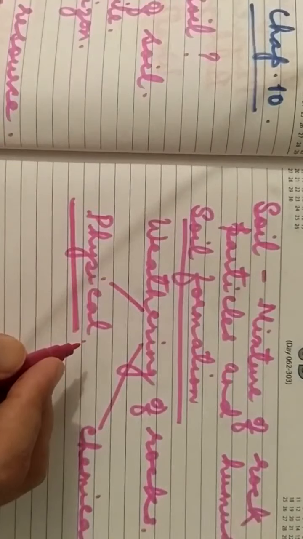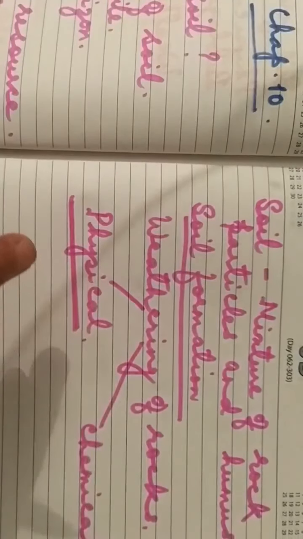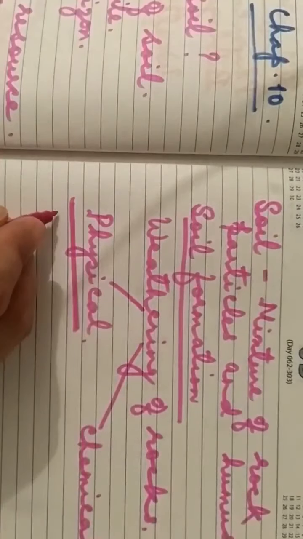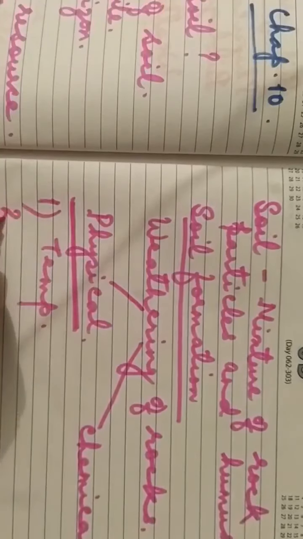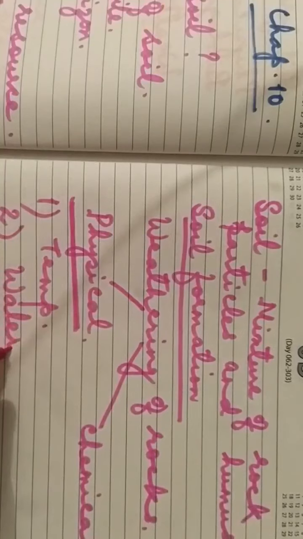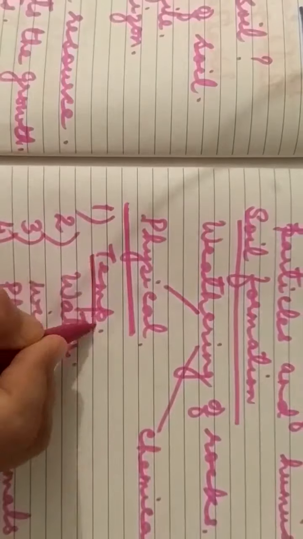So, children, the different agents which cause the physical weathering are: number 1, temperature; number 2, water; then wind, and fourth one is plants and animals. These are the agents of physical weathering of rocks. Now we will know how do they affect. First of all we will know about temperature.